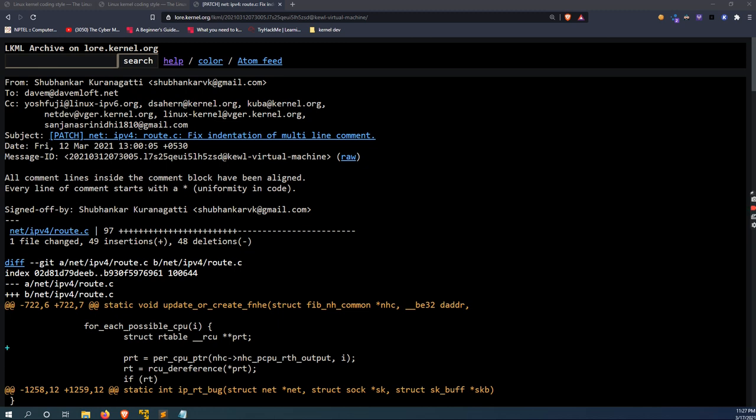Let's start by understanding what a patch is. A patch is basically a text file consisting of a list of differences from the original code so as to fix a certain set of warnings or errors. There are various kinds of warnings or errors present. However, we are going to restrict our discussion to fixing only coding style errors.